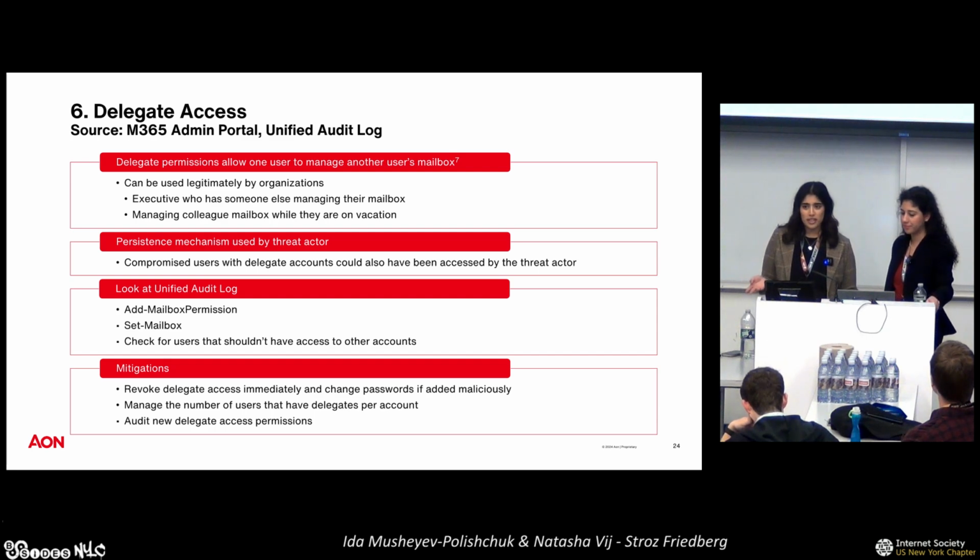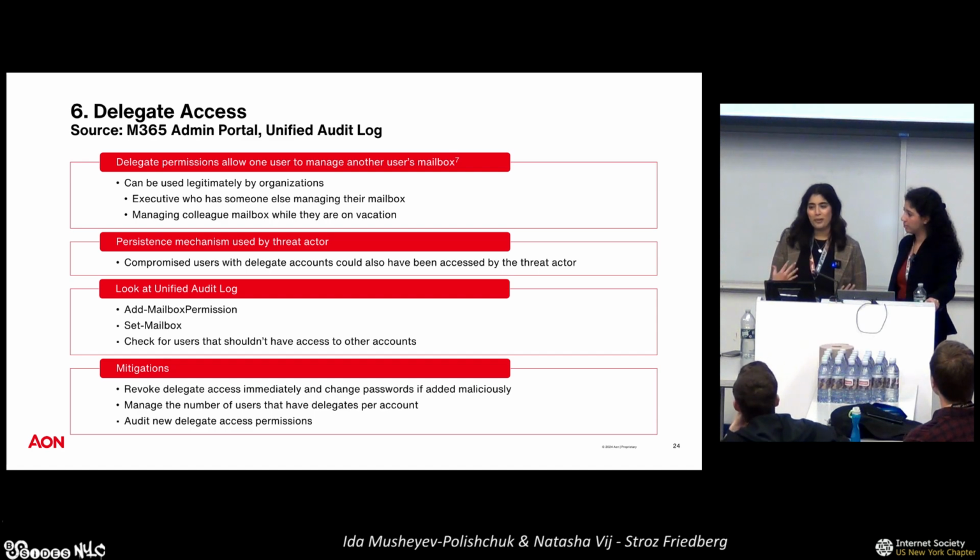So we have some mitigations that we recommend, or we tell our clients if we do see delegate access during their M365 attack. One of them is to revoke that delegate access immediately, especially if it was accessed by the threat actor. That's really critical to make sure that there's no way the threat actor can still access that account. And additionally, as I mentioned earlier, manage the number of users that have delegate access per account. You don't need to have multiple people having it unless there is some legitimate business need. I'm sure maybe there is one that I can't think of, but try and limit it as much as possible.